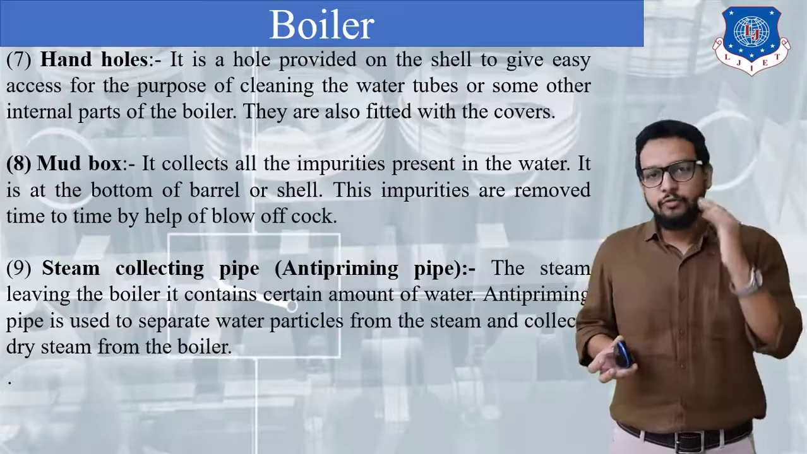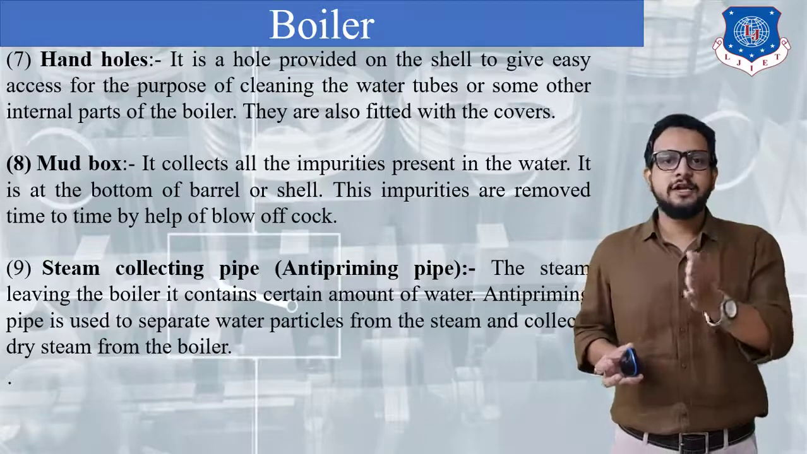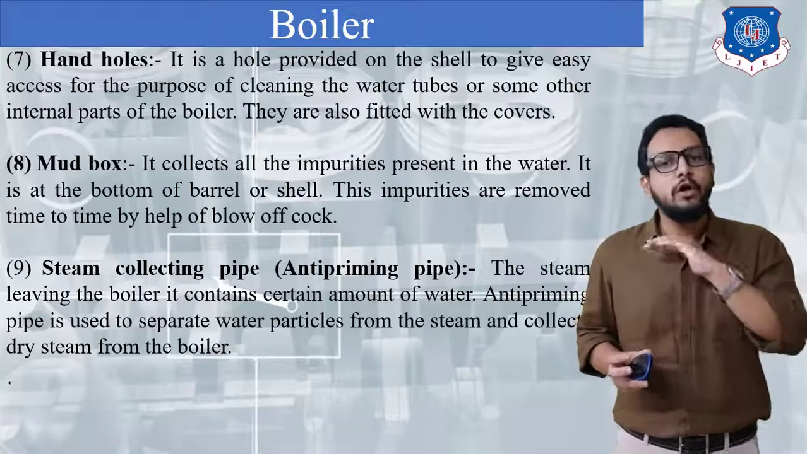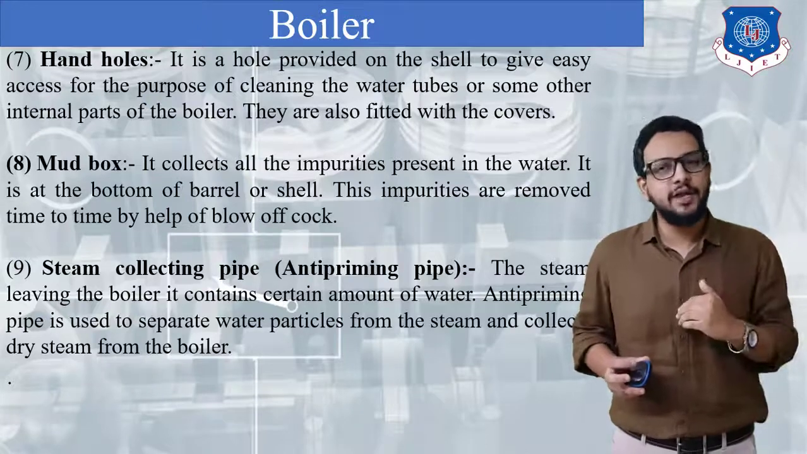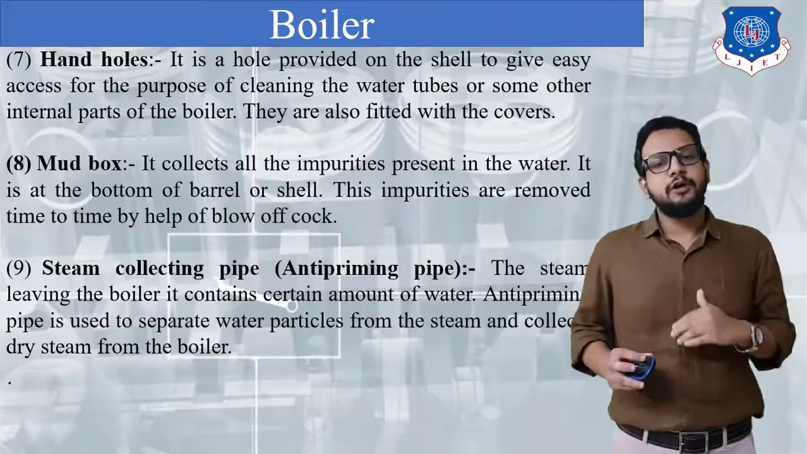So for removing water molecules from that wet steam, it is required to pass the steam through this pipe, that is called an anti-priming pipe, which will remove all the water molecules from the steam and will convert that steam into dry steam.